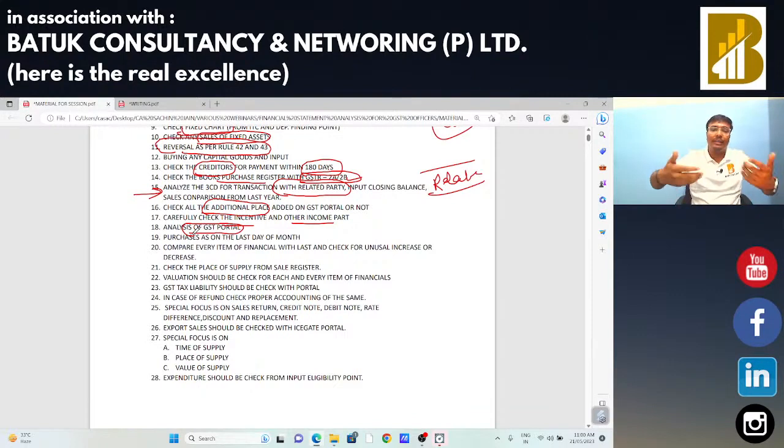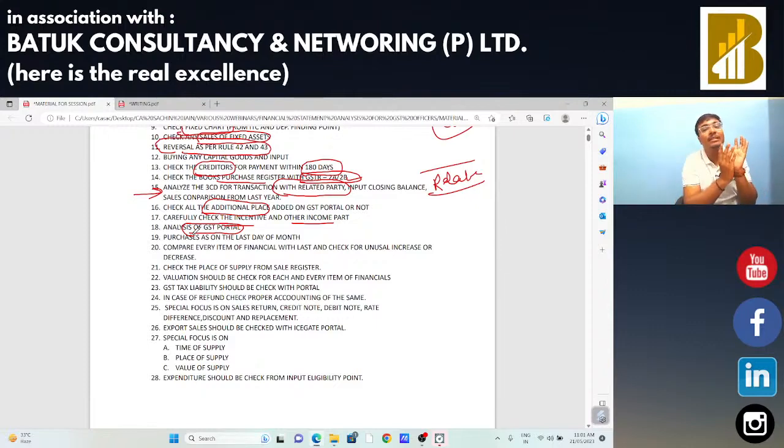Many times we go for audits. Most of the time I am involved in the litigation part only. So when we go for audit, the departmental authority sits in front of us and analyzes that GSTN portal, saying this thing is here, this thing is here. This is my humble request to you. Before starting the audit, or before the chartered accountant, you just need to do the analysis of that GSTN portal completely at your own end.